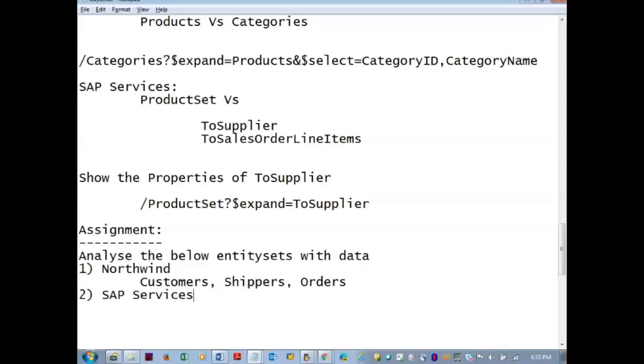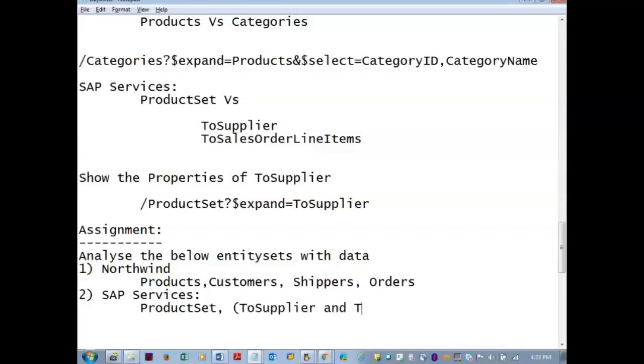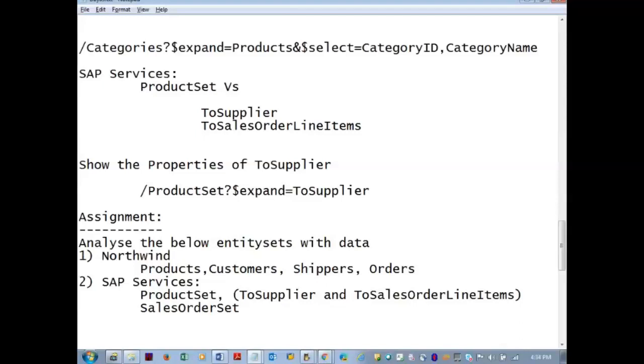SAP services: we will have products, product set, and inside the product set, to supplier and to sales order line items, and sales order set. You can even have the business partner set, all those things are there which contain a lot of data. 10,000 records are there for that, so it takes a lot of time to load, but if you want you can analyze that data as well.